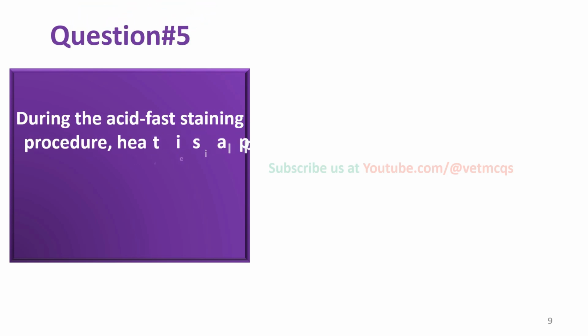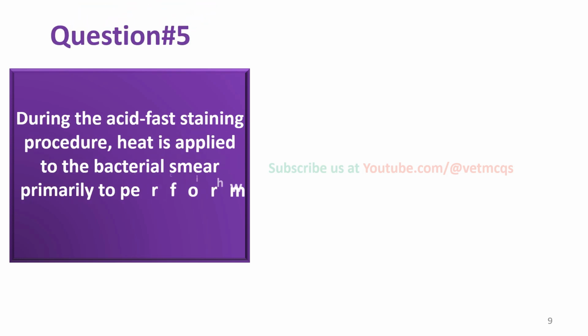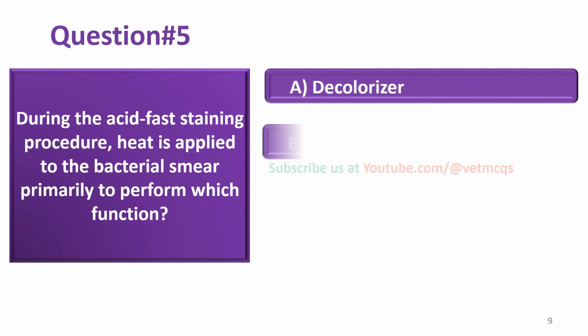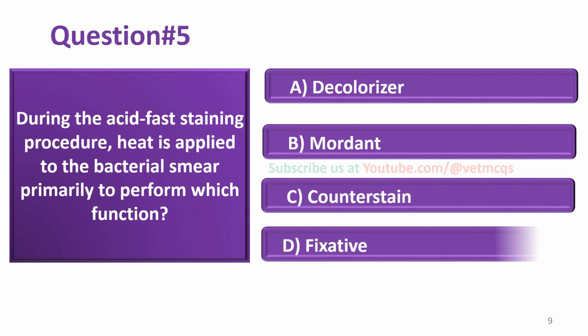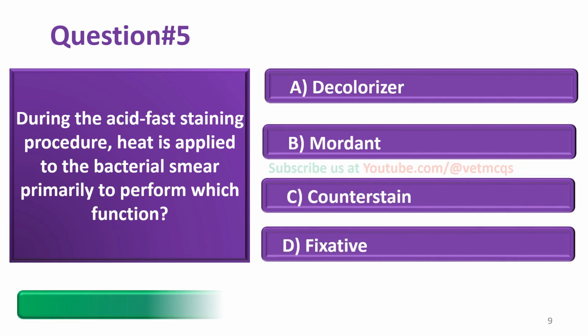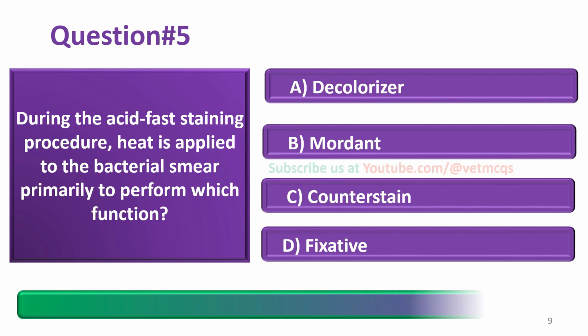During the acid-fast staining procedure, heat is applied to the bacterial smear primarily to perform which function? Decolorizer, mordant, counterstain, fixative. And the correct answer is option B, that is mordant.